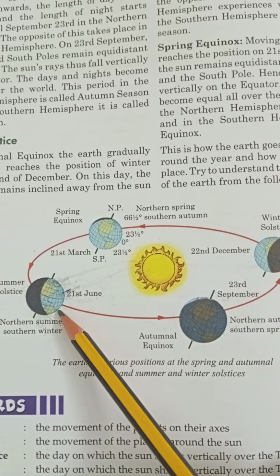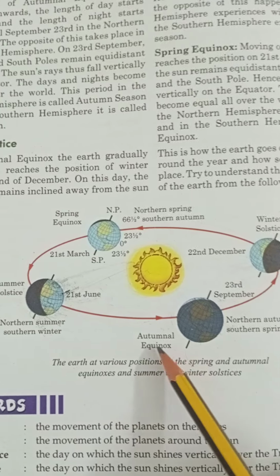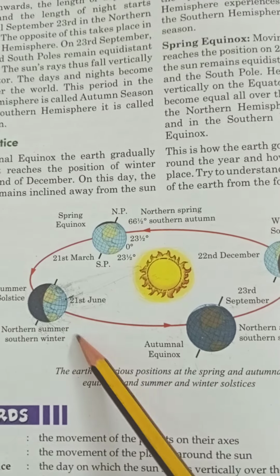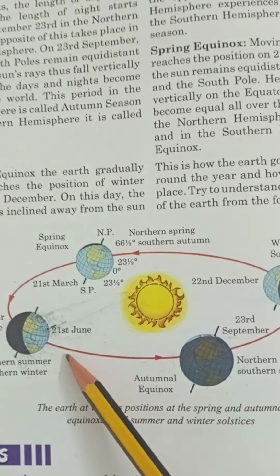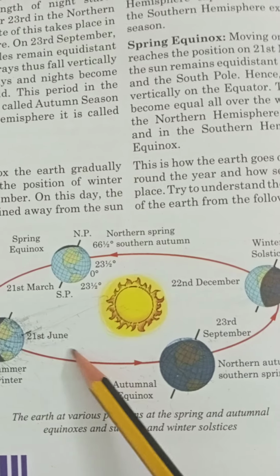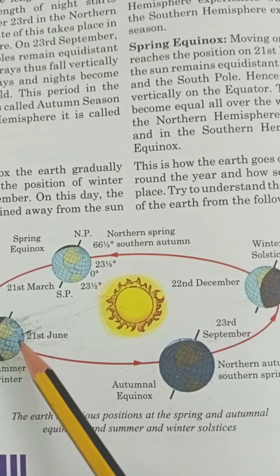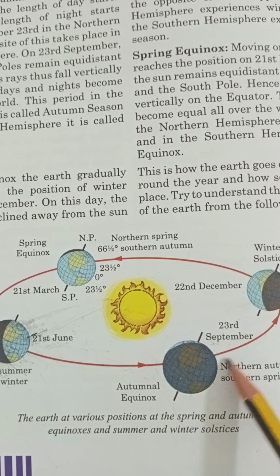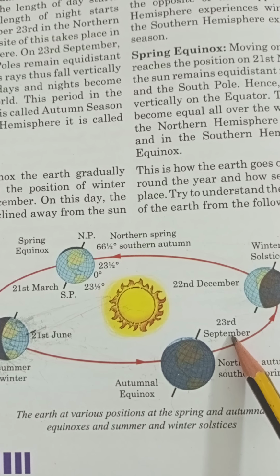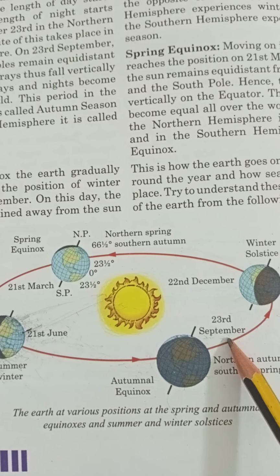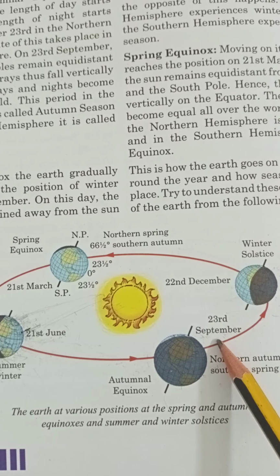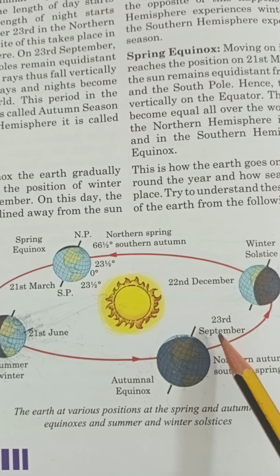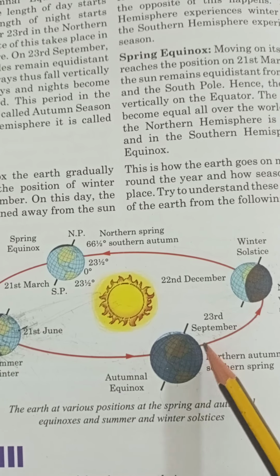And again we can see the autumnal equinox. The autumnal equinox comes after the summer solstice. The position of the Earth gradually moves after 3 months, and on 23rd September it reaches the position of the autumnal equinox.